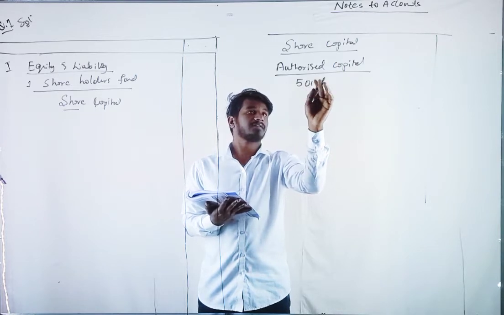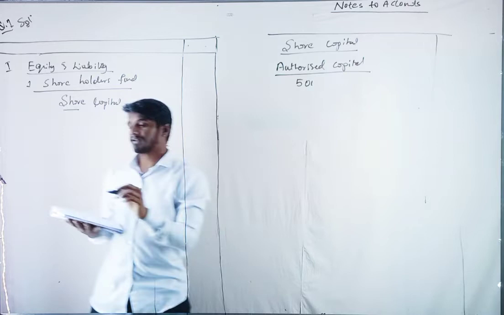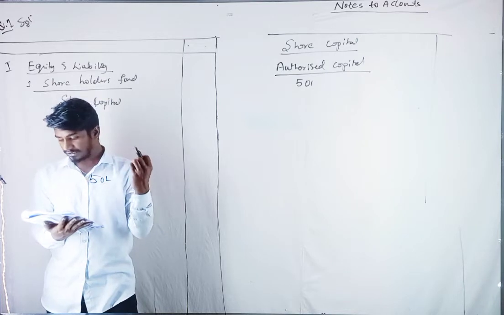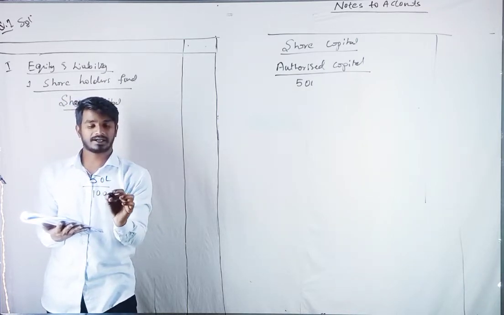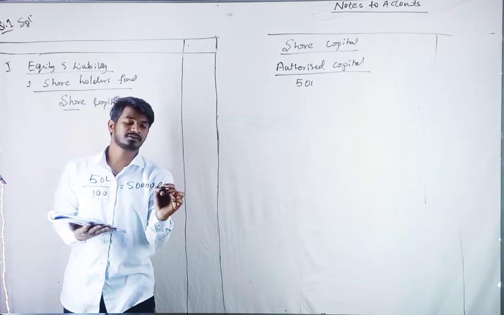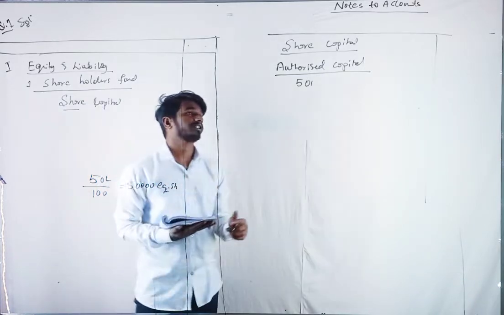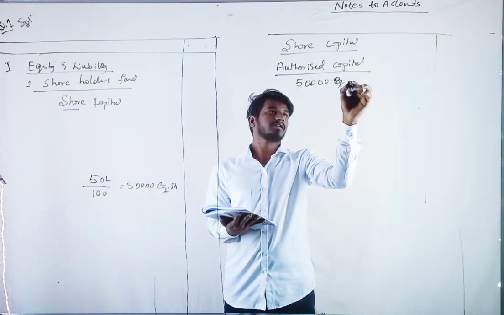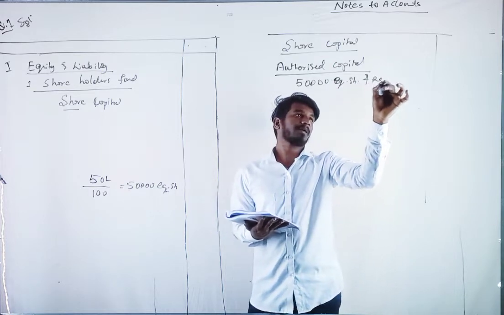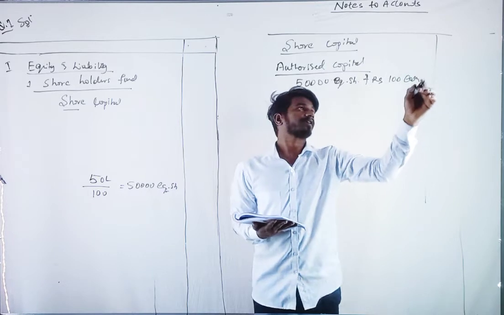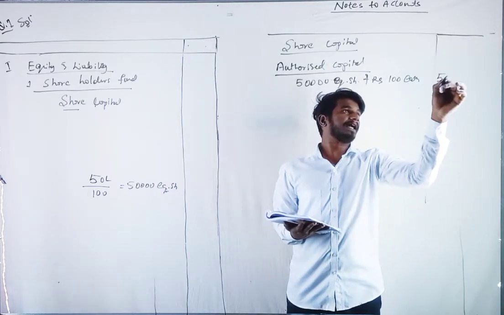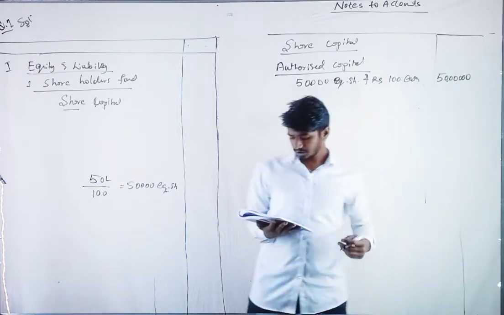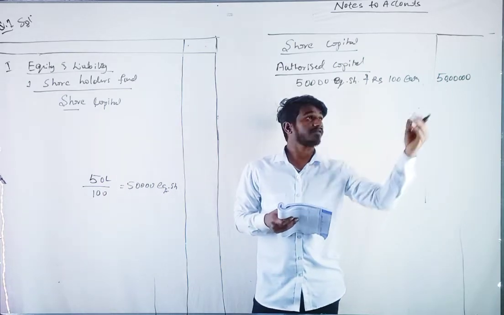Let me calculate here itself. 50 lakh divided by 100 will be 50,000 equity shares of rupees 100 each. It comes out to 50 lakhs. We have authorized capital of 50 lakhs.